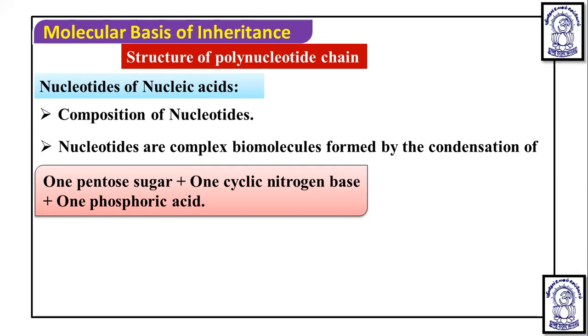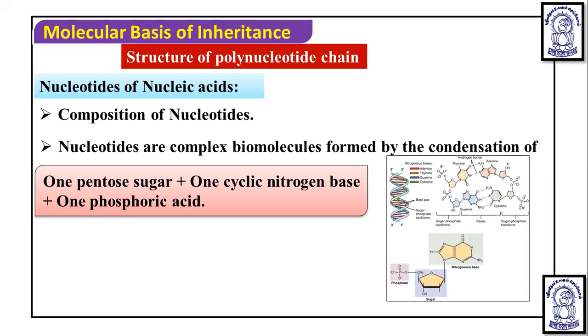Nucleotides are complex biomolecules formed by the condensation of a pentose sugar, one cyclic nitrogenous base and phosphoric acid. Dear students, please remember this important point: a nucleotide is made up of a pentose sugar, one cyclic nitrogenous base and one phosphoric acid. In this diagram, this is one nucleotide. Here it is a pentose sugar, here it is a phosphate and here it is a nitrogenous base. Combined, they form a nucleotide.